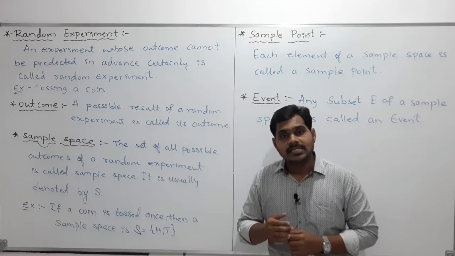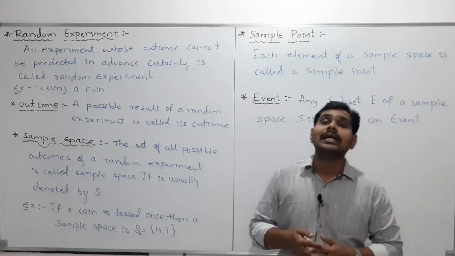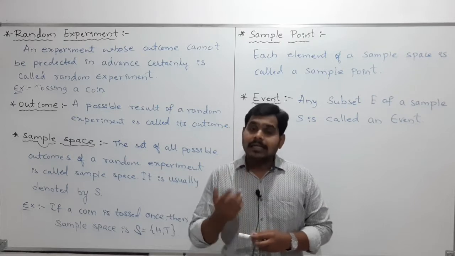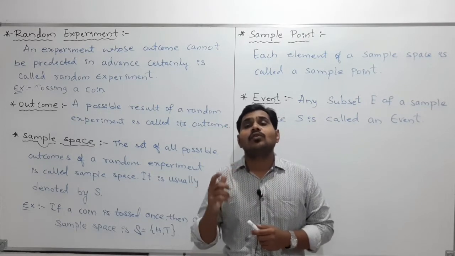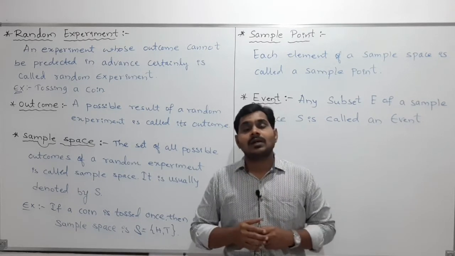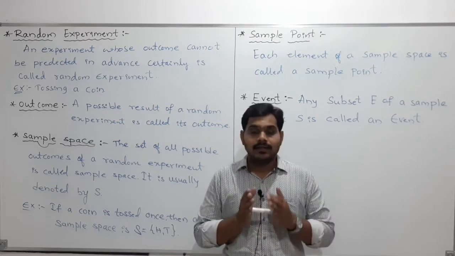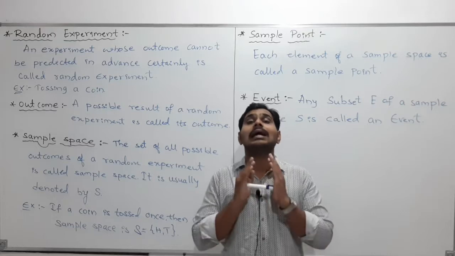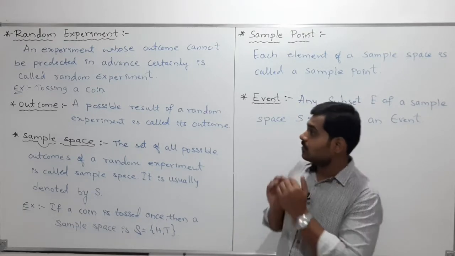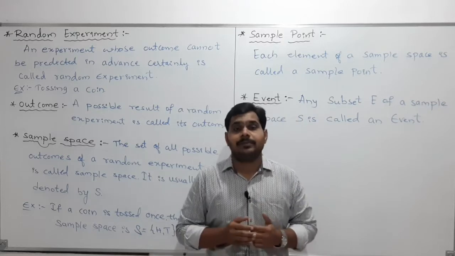You can take another example, that is rolling a die. If you roll the die, you may get 1, 2, 3, 4, 5, 6. Among these 6, you may get any one. We cannot predict, and it has more than one outcome. Therefore, that is also an example of a random experiment.